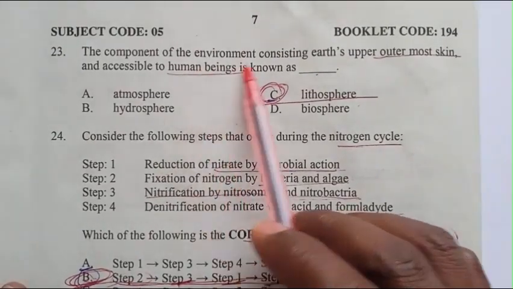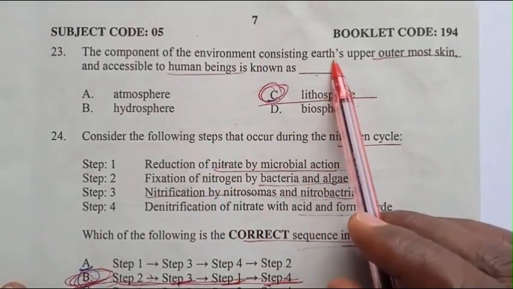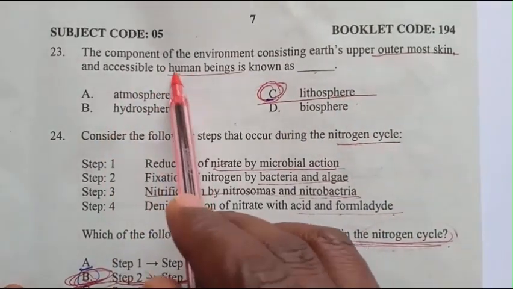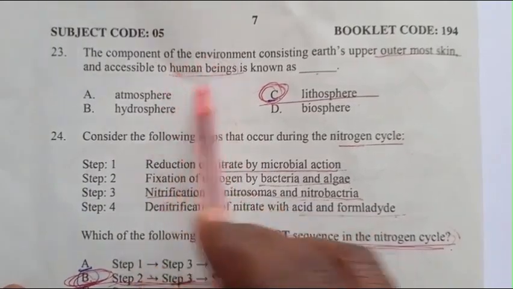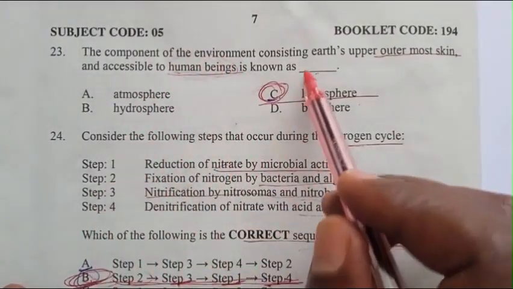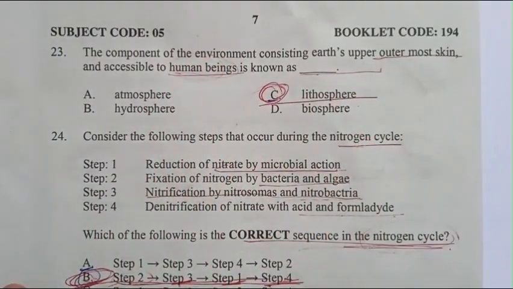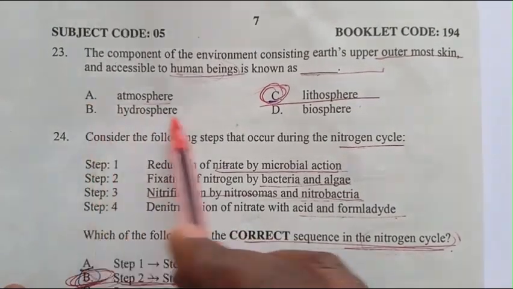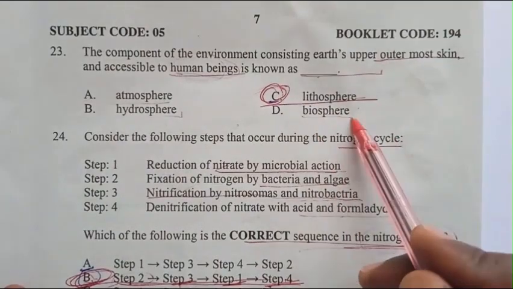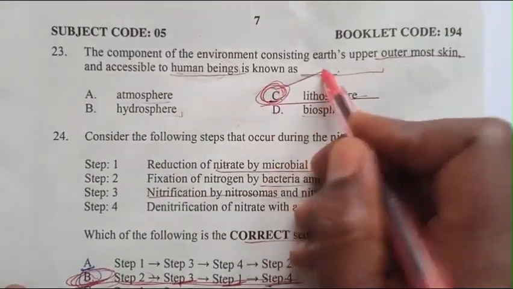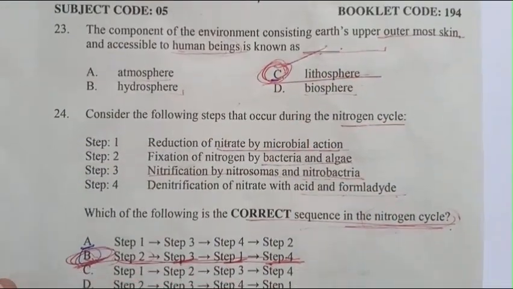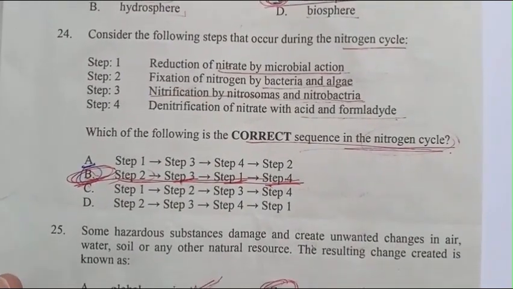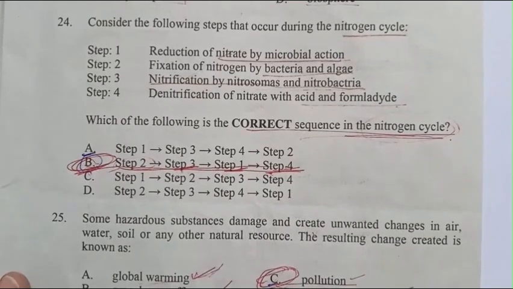Question number 23. The component of the environment consisting of Earth's upper outermost skin, accessible to human beings, where they live, is which type of sphere? A. Atmosphere. B. Hydrosphere. C. Lithosphere. D. Biosphere. The answer is lithosphere, the outermost skin where human beings live. The answer is C.